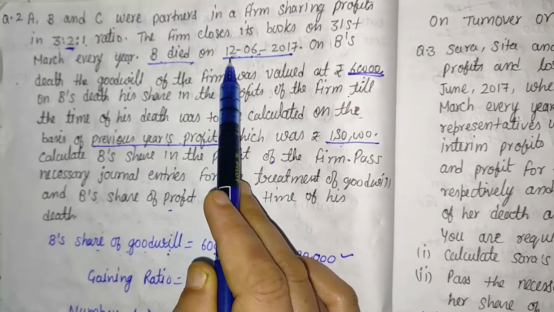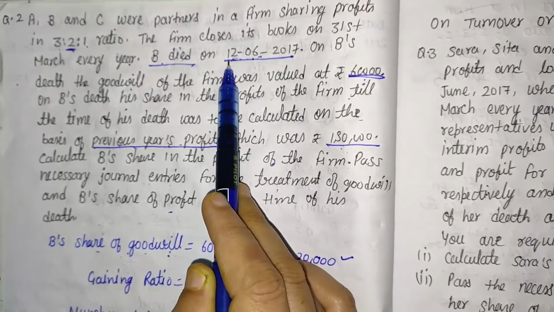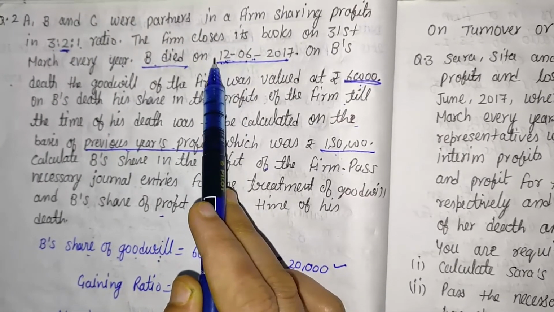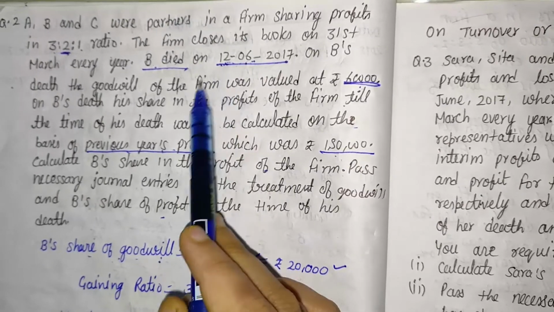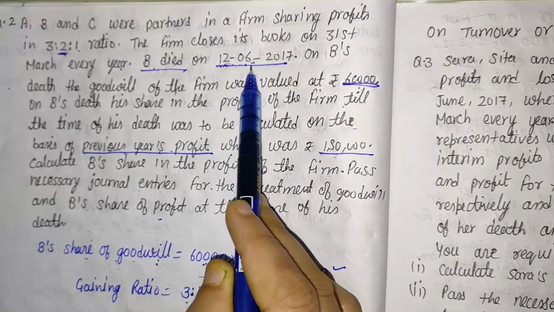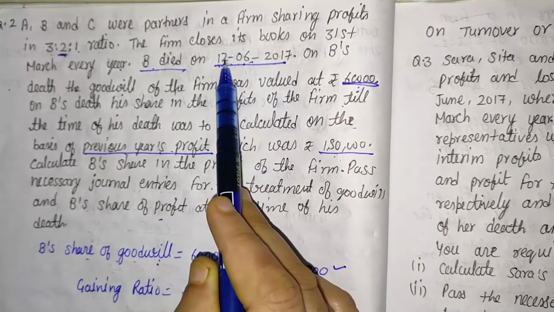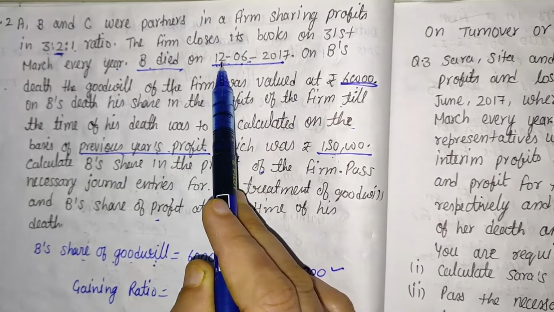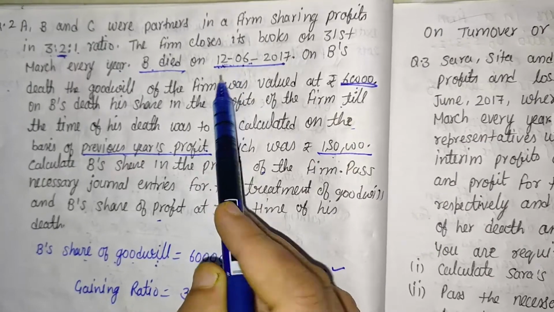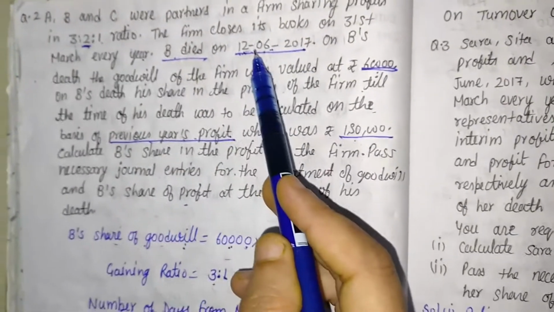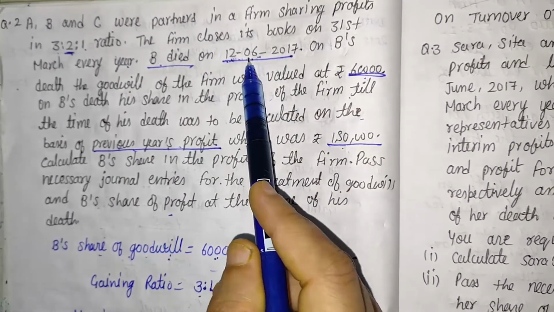If any partner dies on the first date of the month, or the middle of the month, it means 15th, or the end of the month, it means 30th or 31st, at that time we apply months. But if the information given in the question is that the partner died on 12 March, 18 March, 23 March, in that case we will have to calculate days.